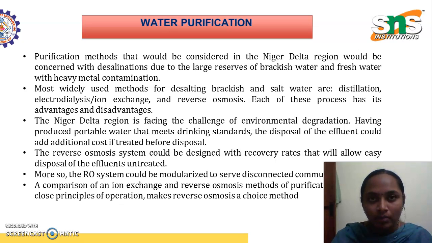This is not that much costlier, it is very cheap, and it gives nearly 90 percent treated water. The reverse osmosis system could be designed with recovery rates that allow easy disposal of the effluents untreated. That is also very good. Moreover, the reverse osmosis system could be modularized to serve disconnected communities. Comparing ion exchange and reverse osmosis methods of purification, which have close principles of operation, reverse osmosis is very economical as well as a good choice of method.